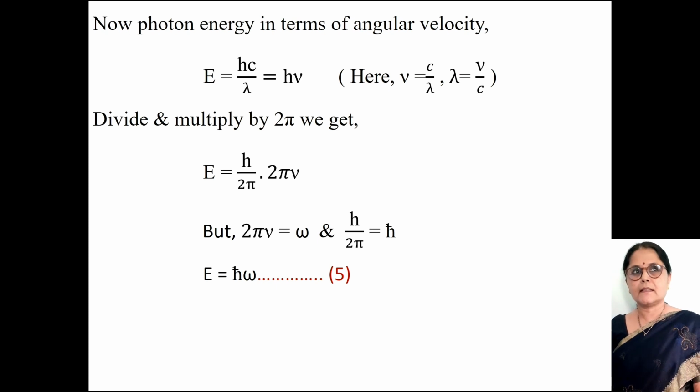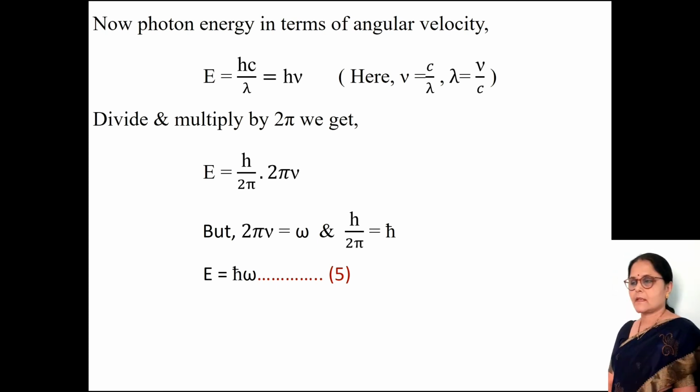But 2 pi nu is equal to omega and h upon 2 pi is equal to h cross. Then the energy of the photon in terms of angular velocity can be written as energy E is equal to h cross omega.